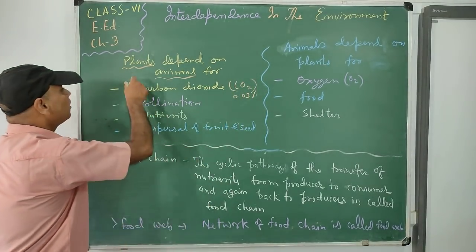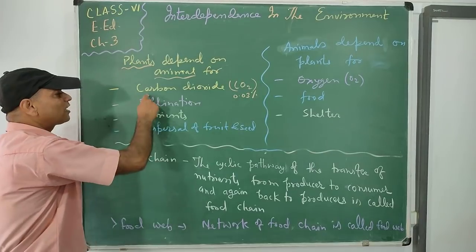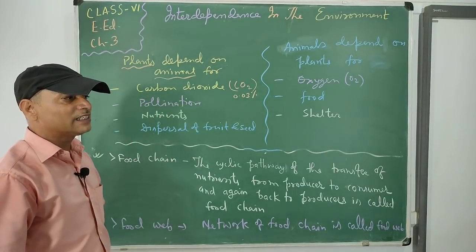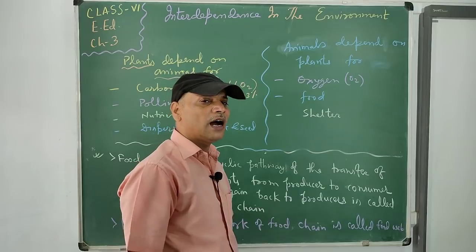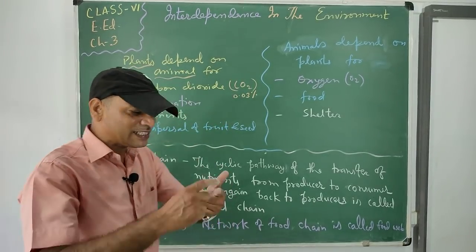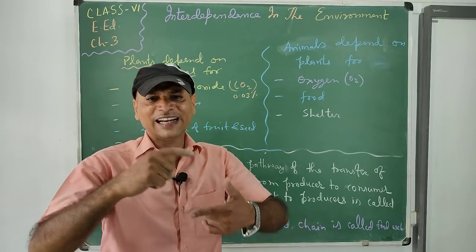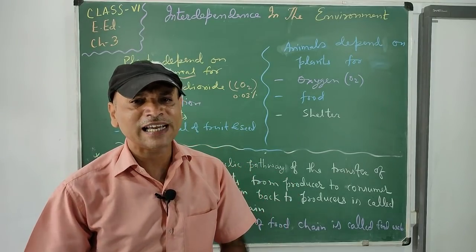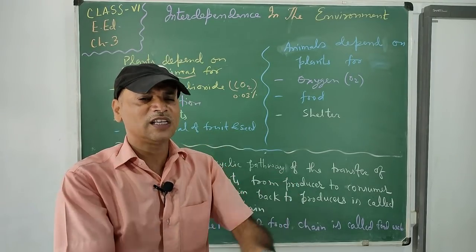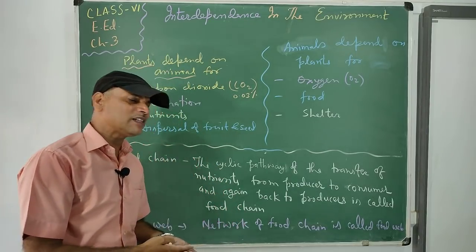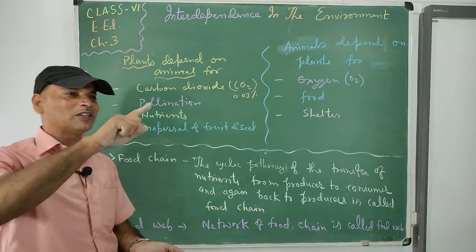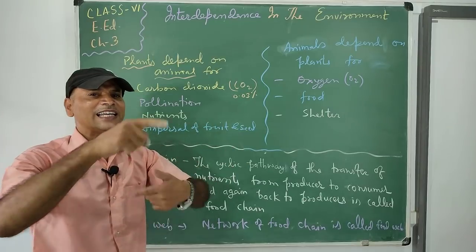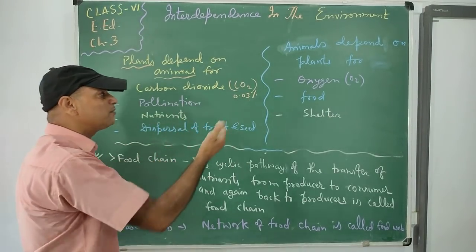So we can say plants depend on animals for carbon dioxide, and this carbon dioxide is supported by animals after their respiration. So we can say photosynthesis and respiration both are in a cyclic way. In photosynthesis they provide oxygen, in respiration they provide carbon dioxide, and both carbon dioxide and oxygen are required again and again with the help of plants and animals.